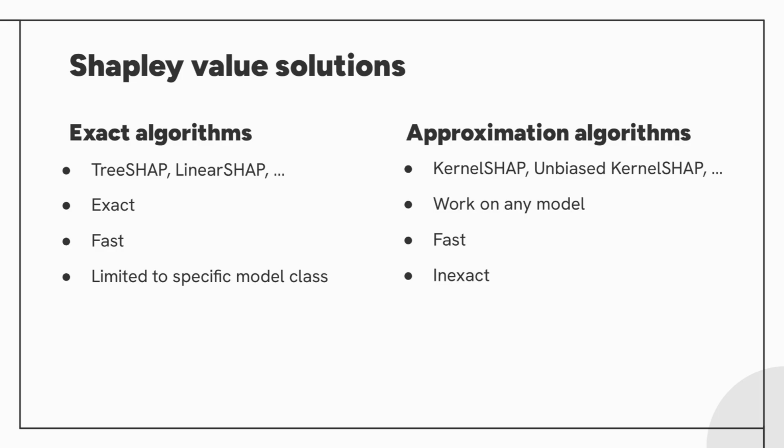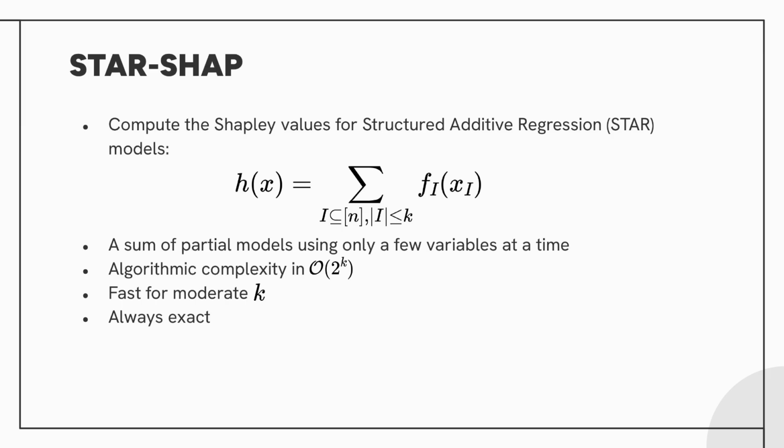of obtaining inexact values. With this in mind, we present StarShap, an exact algorithm which can efficiently calculate the Shapley values for structured additive regression models, or STAR models. A STAR model is simply a sum of partial models, each using only a few variables. The algorithmic complexity of StarShap is exponential in k, the maximal number of variables used by the partial models. For moderate values of k, the algorithm will be fast, and it is always exact.